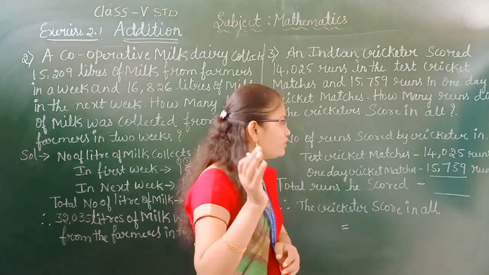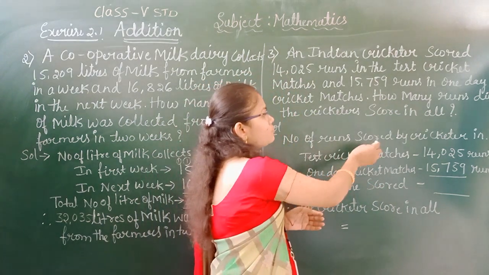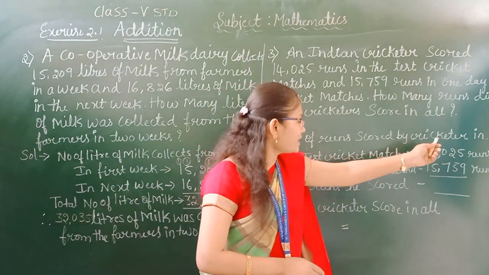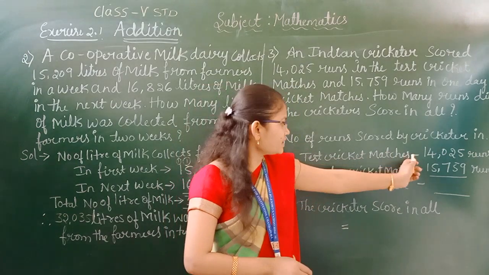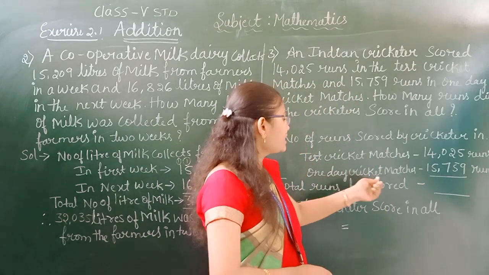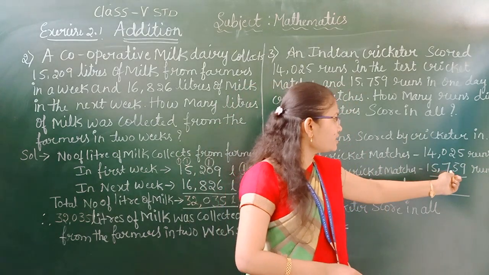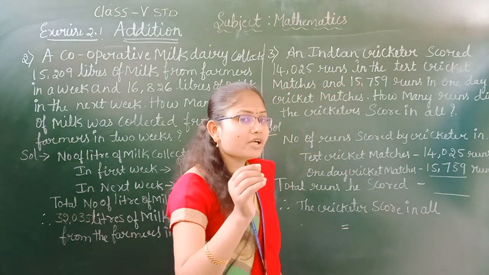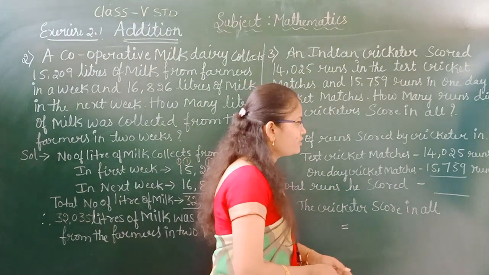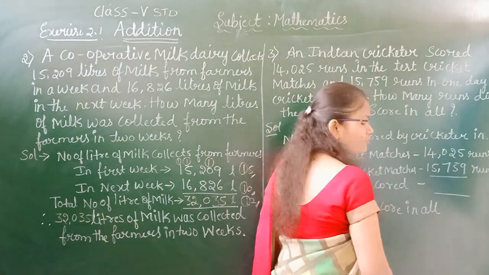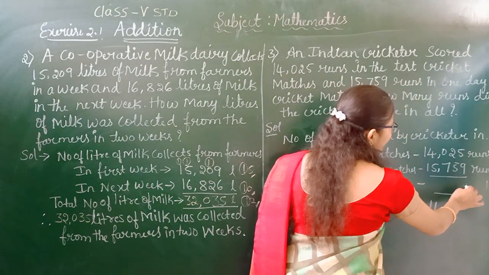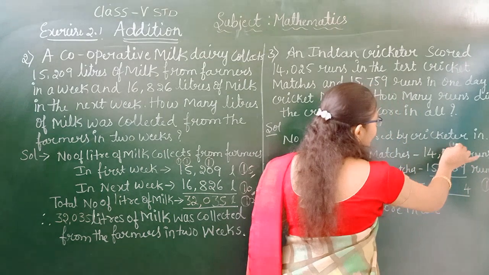Now in the same way we have to take the number of runs scored by the cricketer in test cricket matches. In the test cricket matches, how many runs did he score? 14,025 runs. In one day cricket matches, how many runs did he score? 15,759 runs. What we have to do? We have to add to get the total runs he scored. Now you can see here, if you add, what happens? 5 plus 9 is 14. In the 14, 4 we have to write in the ones place, and 1 we have to give as carry to the next place.